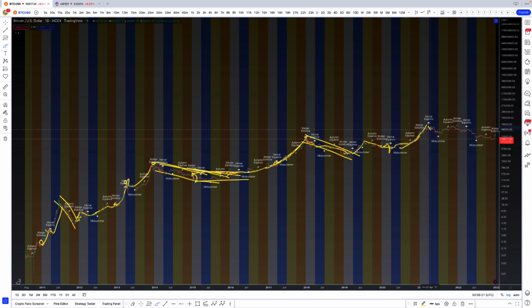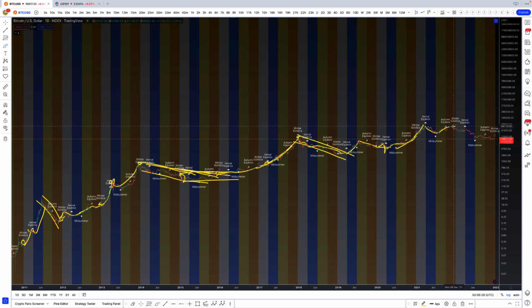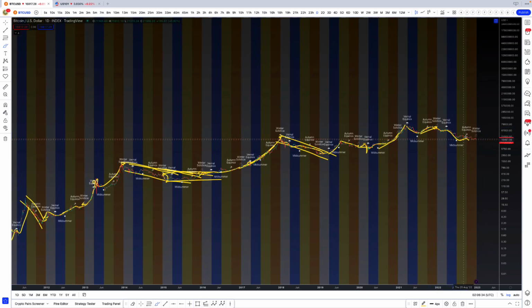Then we pulled down. And then we came back up. And then in December 2021, we had winter solstice kick in. We broke our trend. We fell down into our bear market. And if we're going to follow the past trends, it could be a bottom right now.